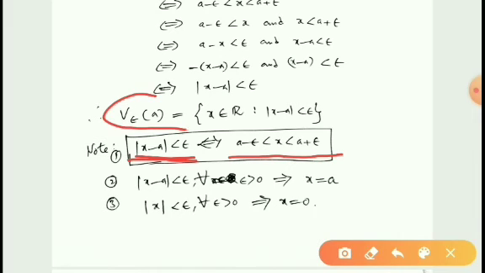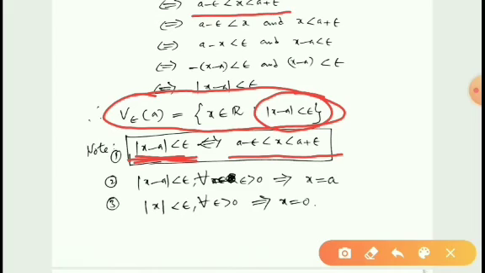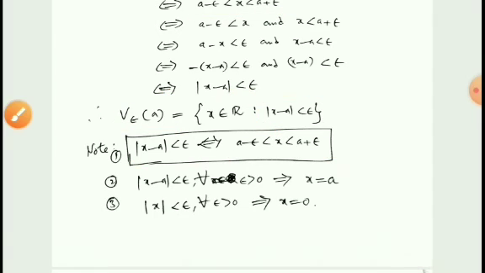So we can write the epsilon neighborhood of A like this. This is a very, very important concept.